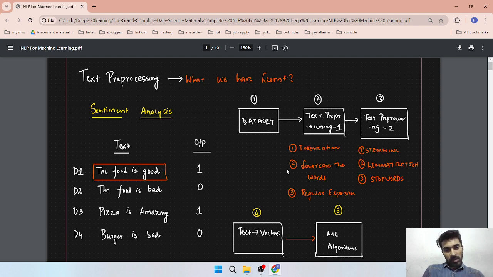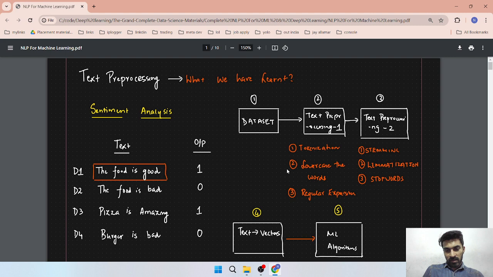Suppose you are doing sentiment analysis, then you first have to tokenize your text, and after tokenization you have to lowercase the words. Suppose in your sentence the same word comes two times, once with capital T, like "The", and another with small t. Then the machine learning model will understand these as different words. So we have to lowercase the words so that it understands they are the same.